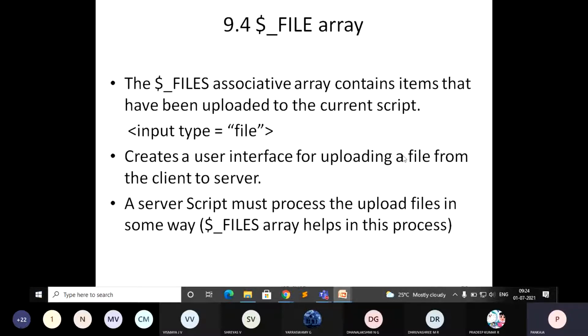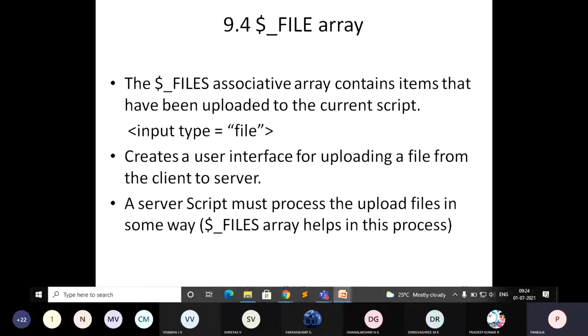So a server script must process the uploaded files in some way. Once you have given an upload option, whatever the details are, this file information should be stored somewhere.